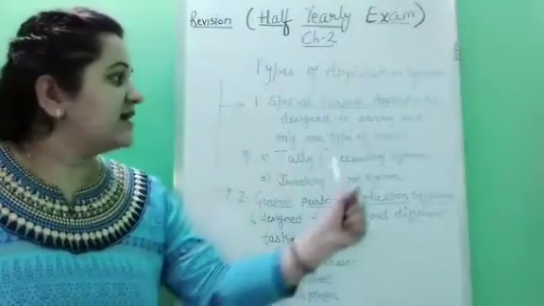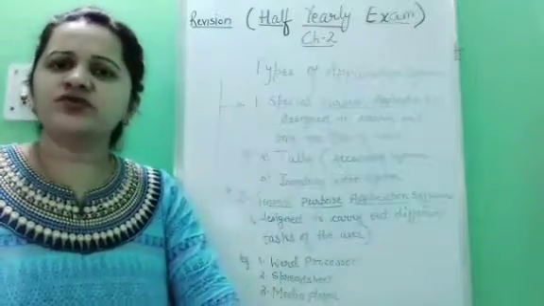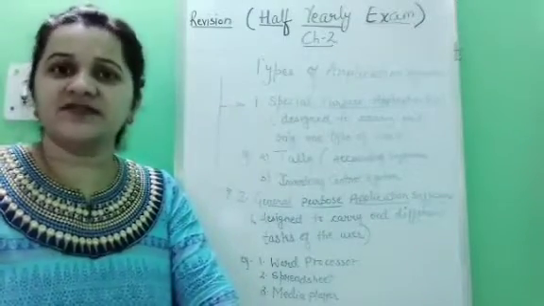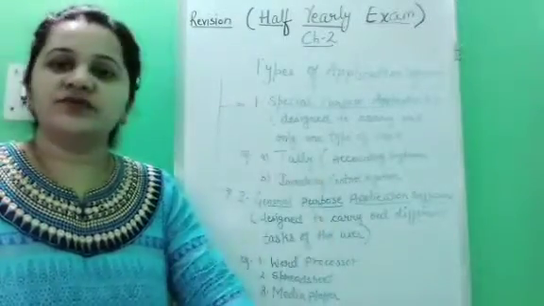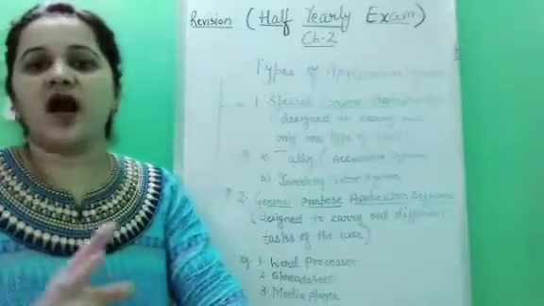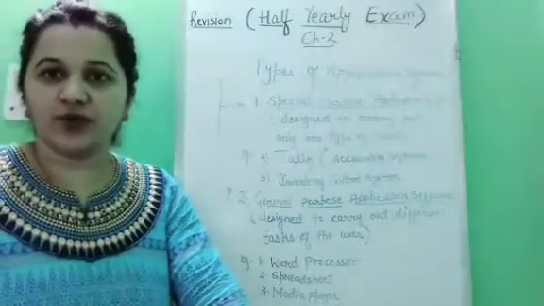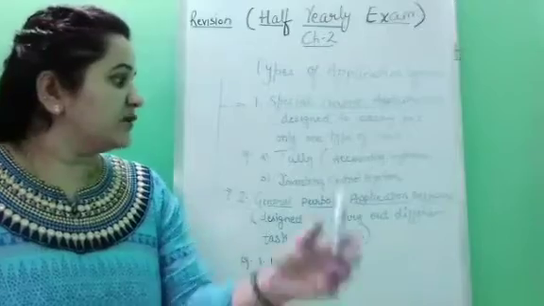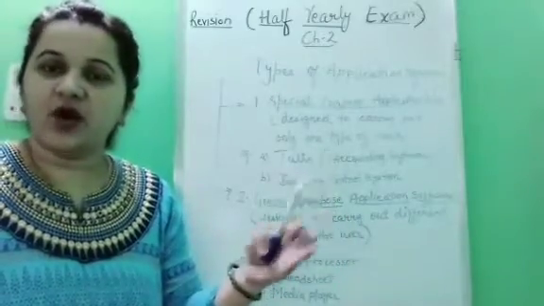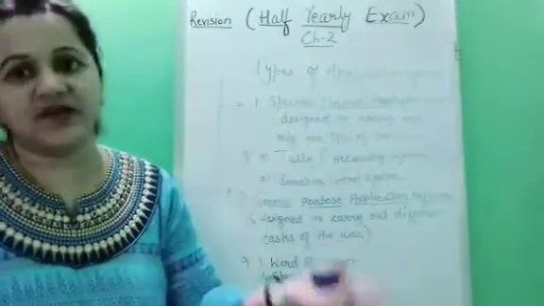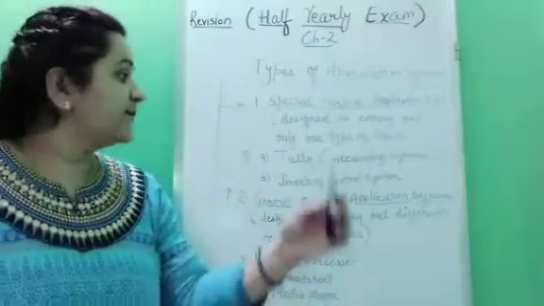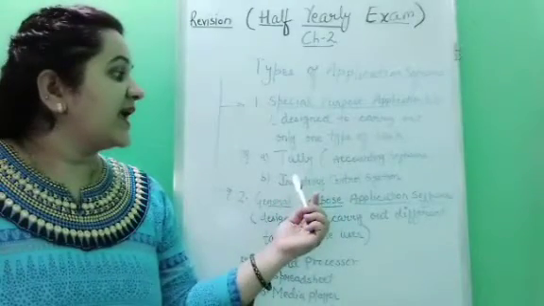Tally is an accounting software. Most of the shops or companies use Tally accounting software which manages all the account oriented tasks, mean the amount oriented. They take care of the amount, how much amount is taken, how much amount is given, this kind of task.